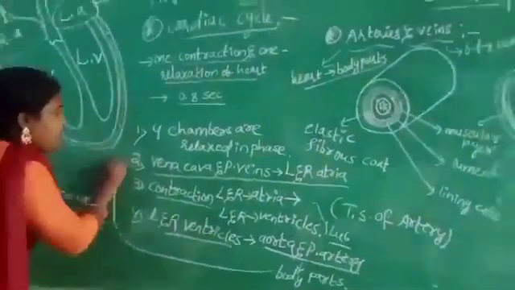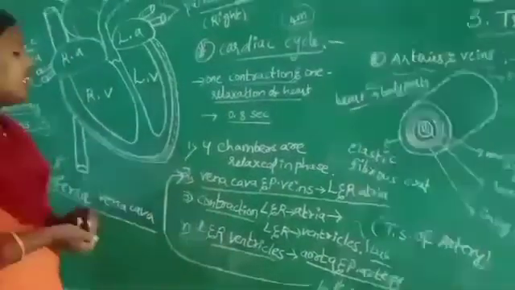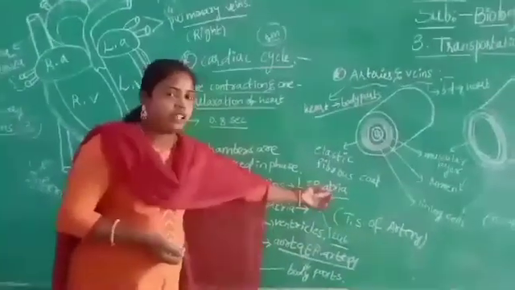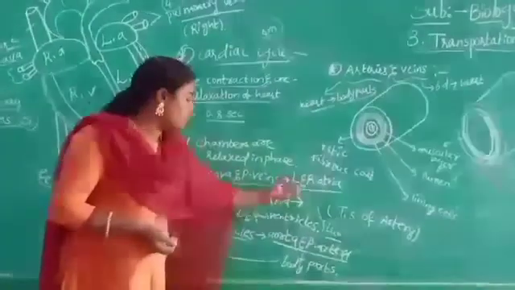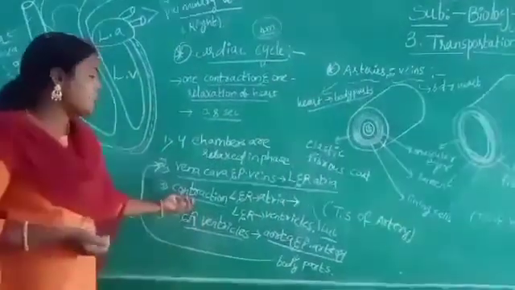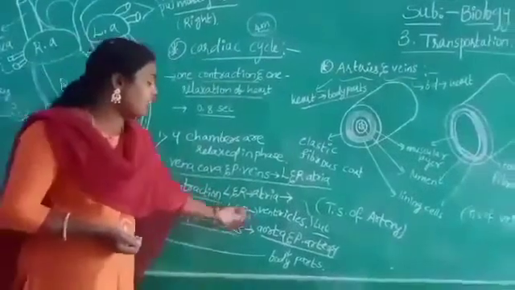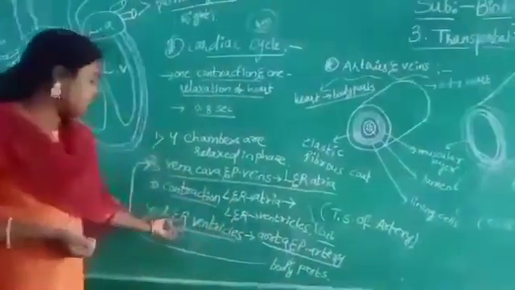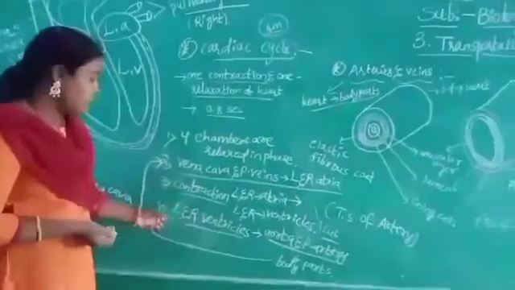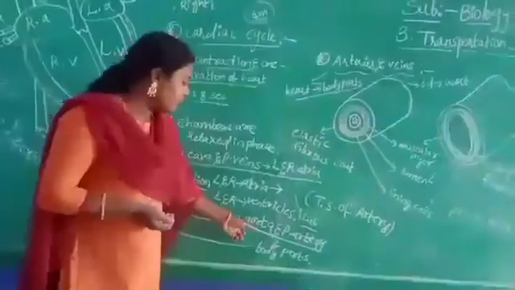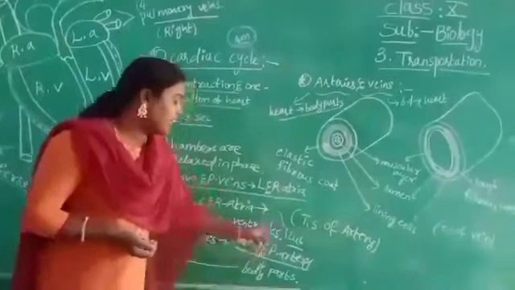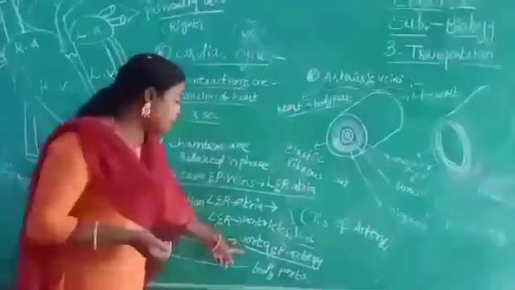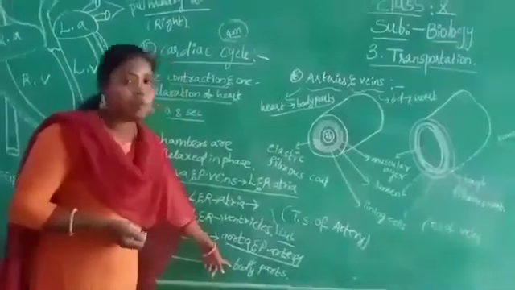The vena cava and pulmonary veins collect the blood and send it to the left and right atria. When the atria are filled with blood, they contract and send the blood to the ventricles. When the ventricles are filled with blood, they contract and send the blood into the aorta and pulmonary artery. The aorta and pulmonary artery supply the blood to all the body parts.